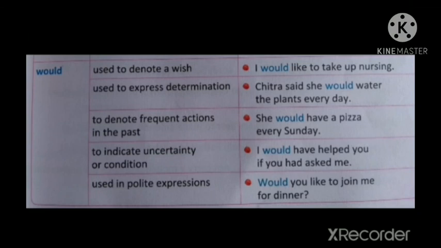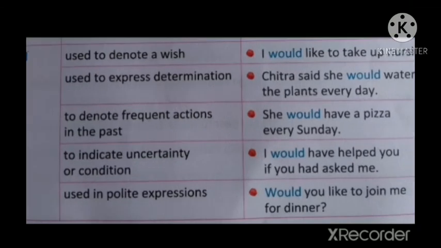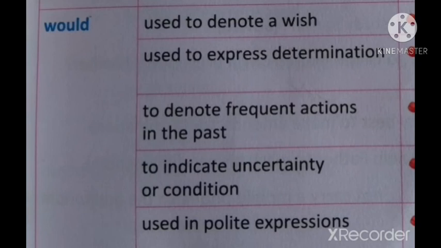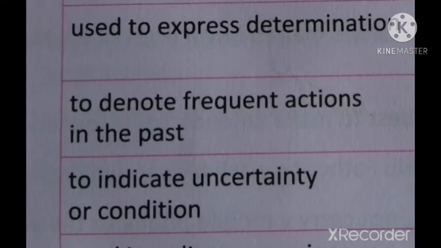Now let's see the next one. Would. Would is the past tense form of will. So the functions. Would is used to denote a wish. So if you want to say a wish, you can use would. Would is used to express determination.